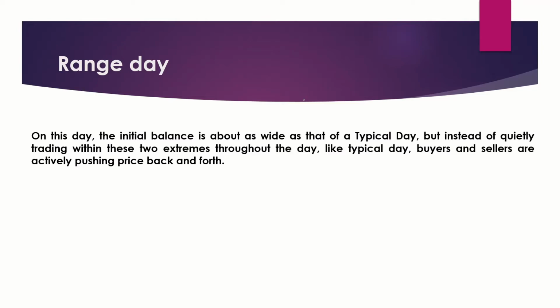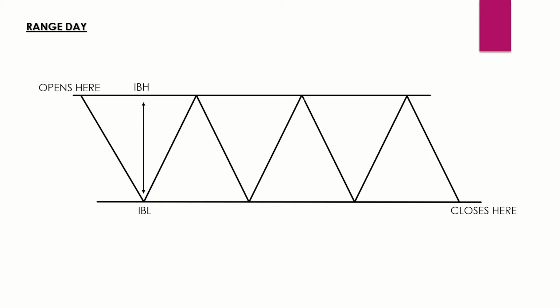Range day is more like a badminton match. In a badminton match, one player hits the shuttlecock toward another player and the player on the other side hits the shuttlecock back toward the first player. And the same thing continues. And this same scenario is happening in range day. Look at the diagrammatic representation of range day. After forming a wide initial balance, prices trade aggressively between the boundaries of the initial balance. This is how the day looks.